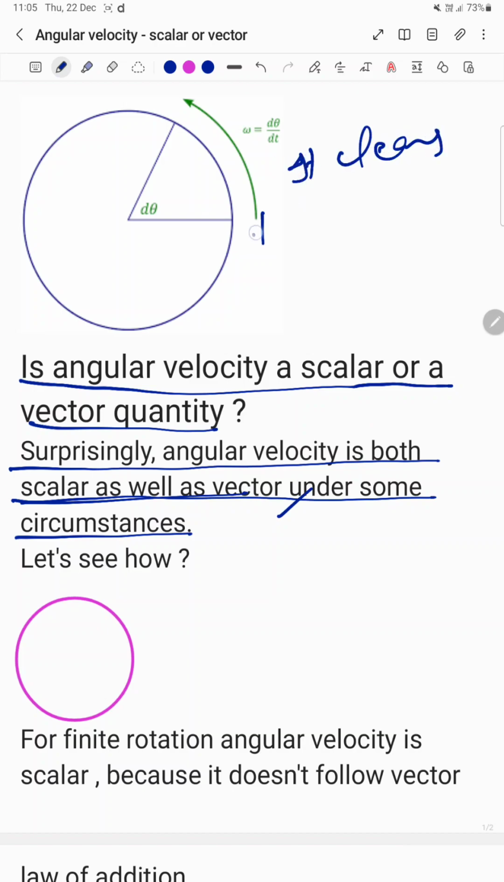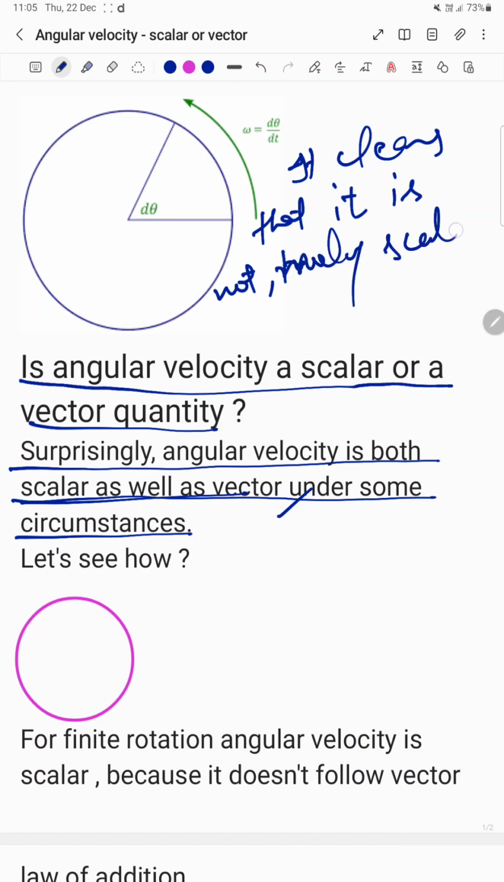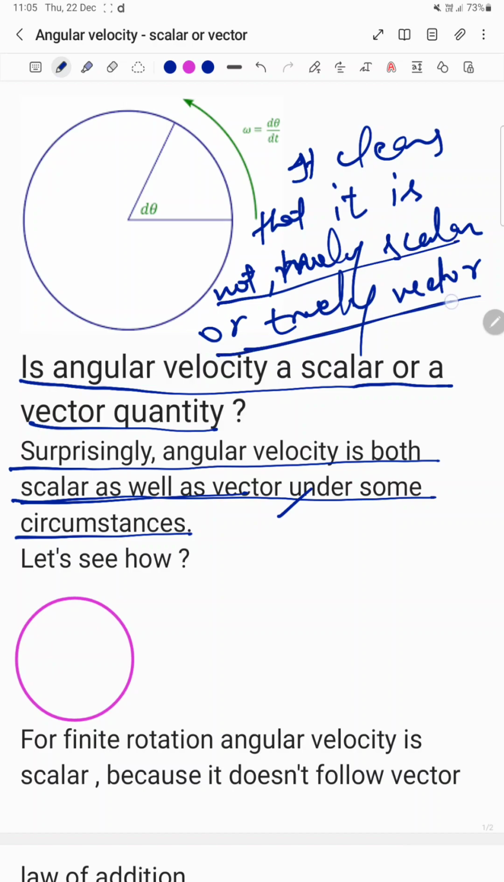Since it is sometimes scalar and sometimes vector, it is clear that angular velocity is not truly scalar or truly vector. So let's see how. For finite rotation, angular velocity is a scalar quantity.